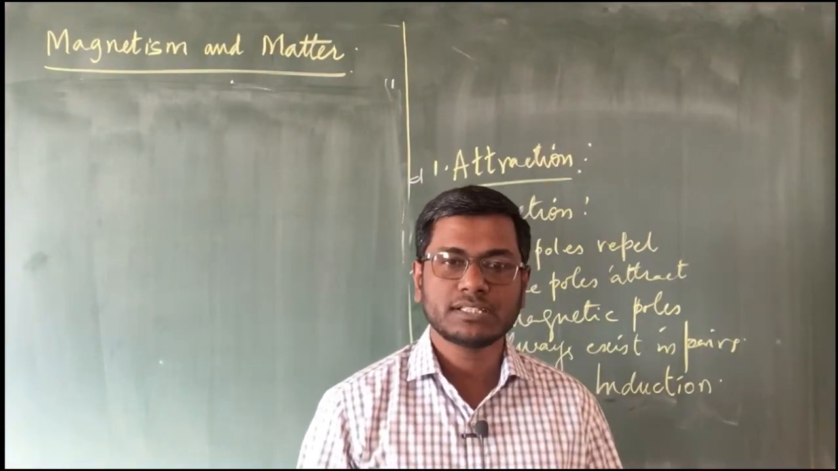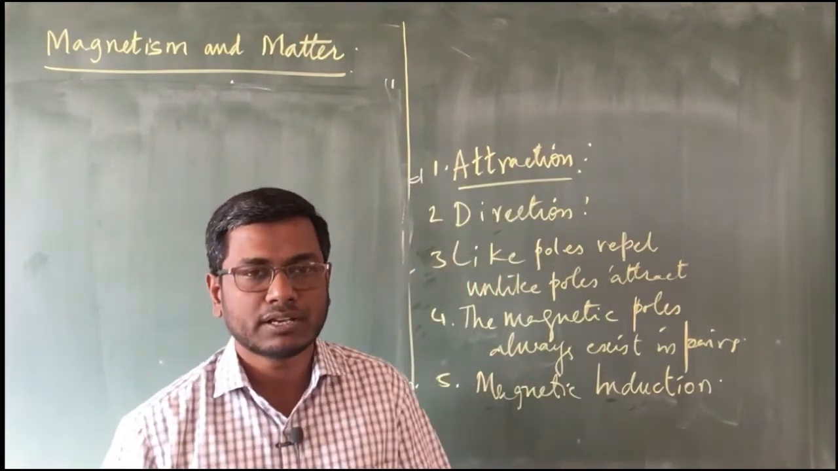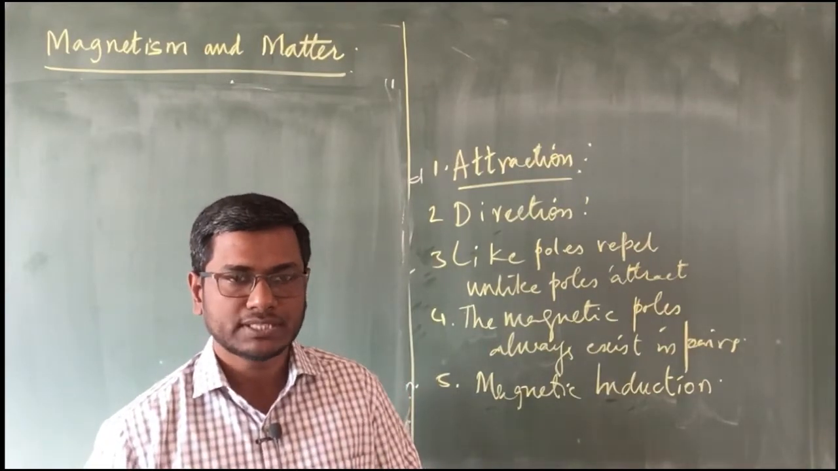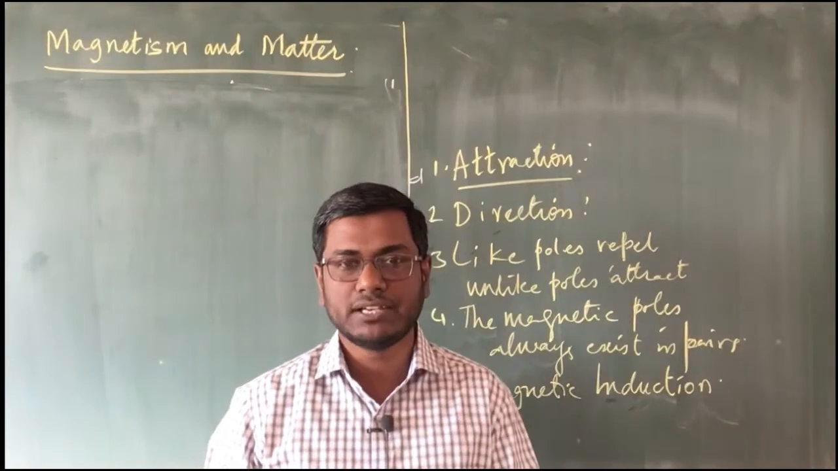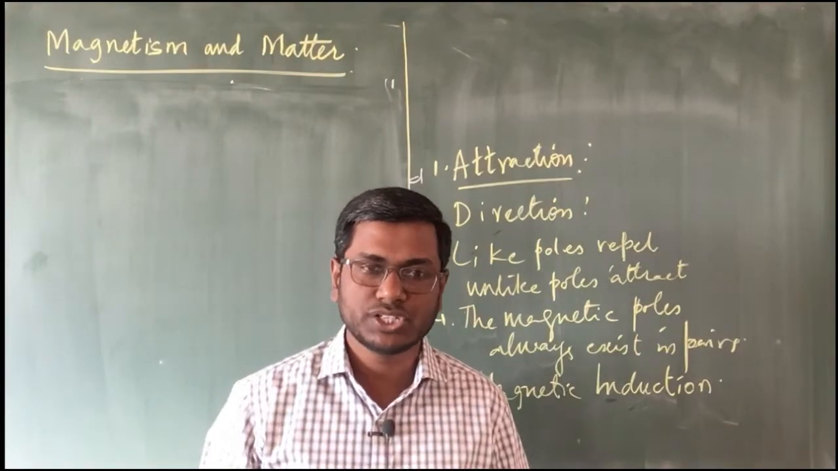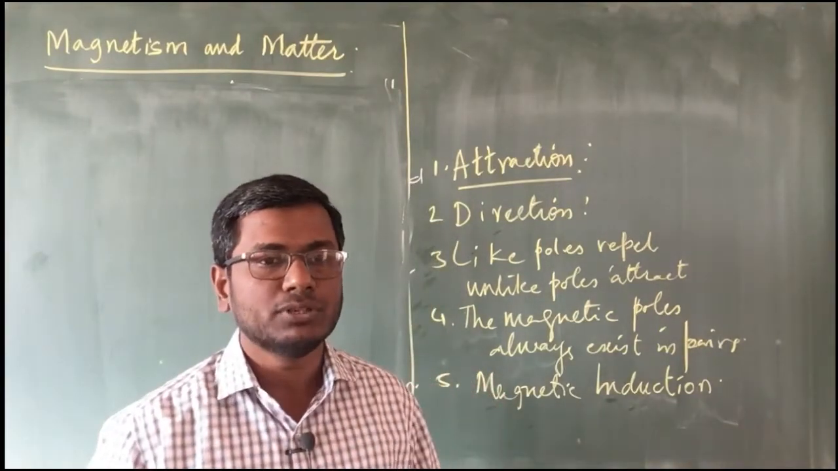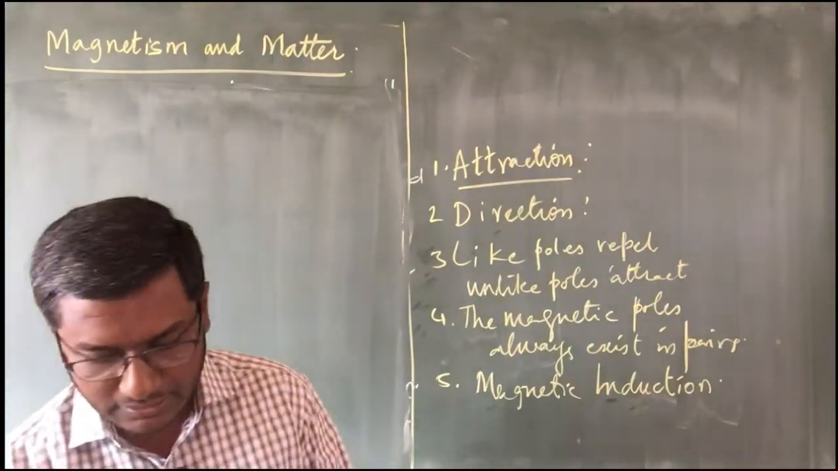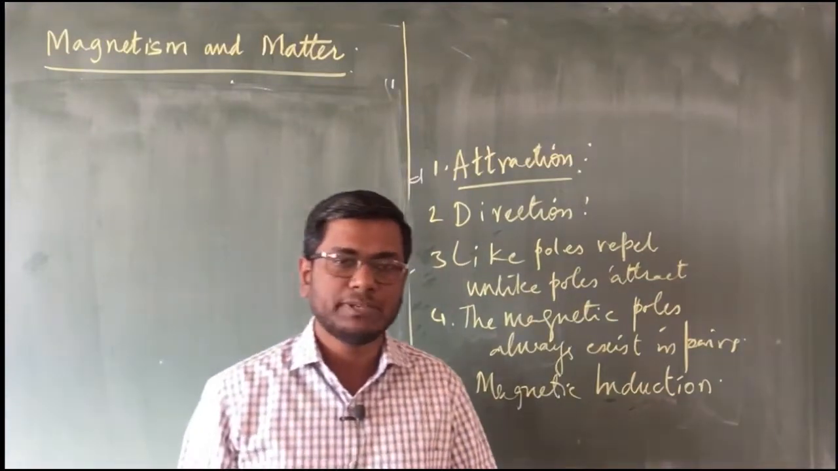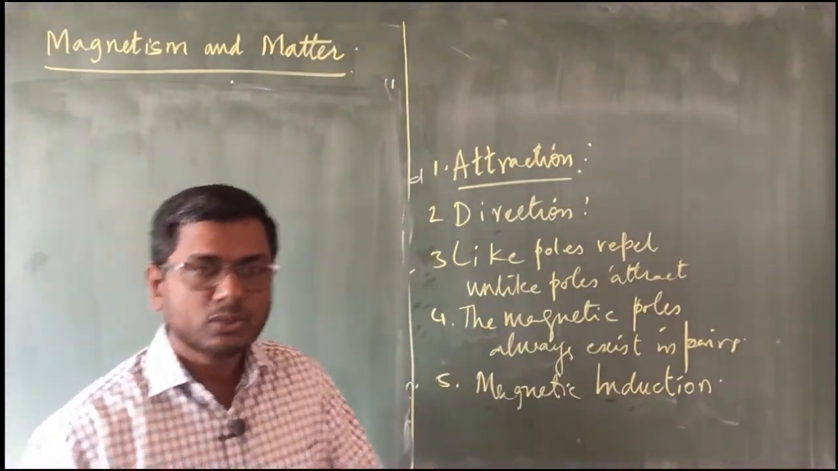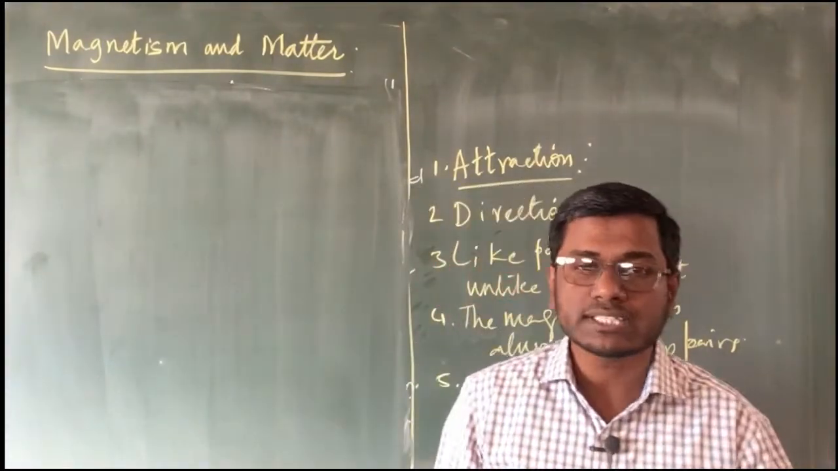So uniform means magnitude and direction should remain same. Non-uniform means either the magnitude or the direction or both can change. In such situations, we are going to call it as non-uniform magnetic field. Then, what are magnetic poles? A pole, it can be a north pole or it can be a south pole. These are the regions where the magnetic field is concentrated.